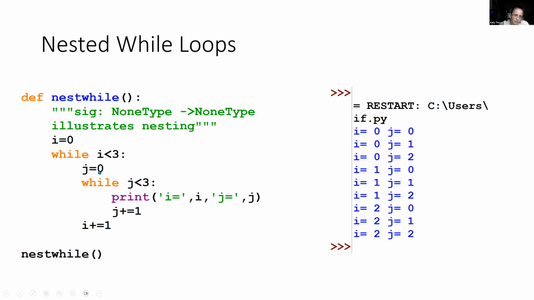i being less than 3, j gets reset to 0, and we cycle through all of the 2s. Then after j reaches 3 and i plus equals 1 gets up to 3, i is no longer less than 3, which terminates the outer loop. And so that is how we escape. That's how nested loops work. Like I said, it's really useful if you need to cycle over ij values, but you can use it for other things as well, anytime you need to do a double cycle.